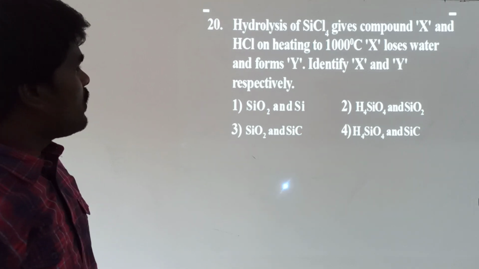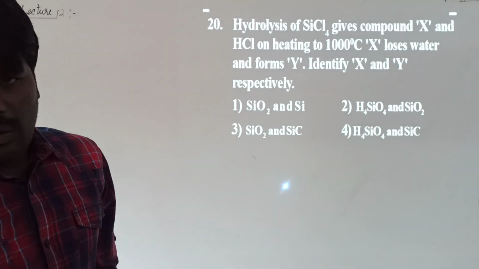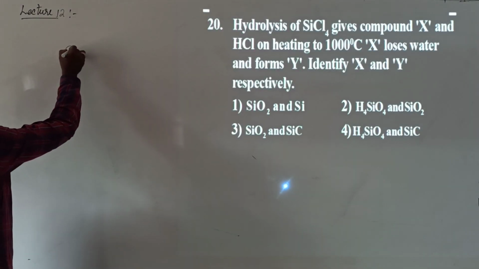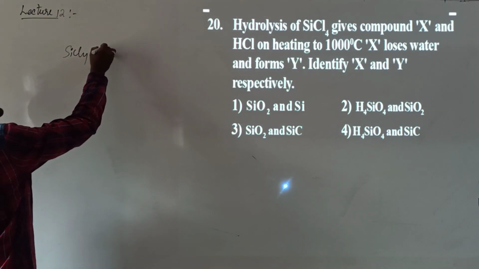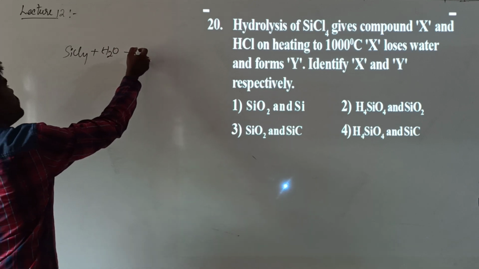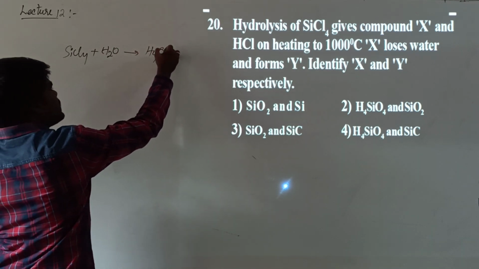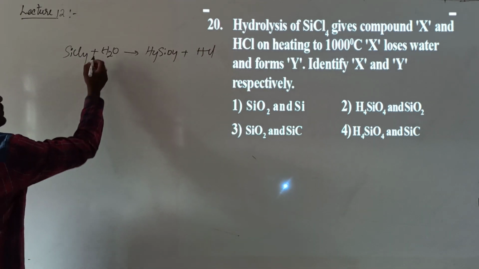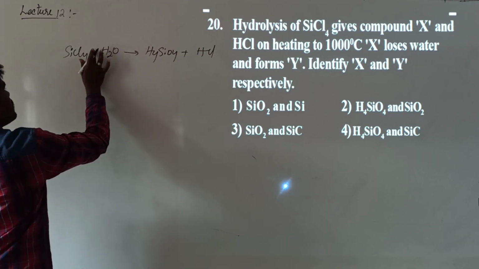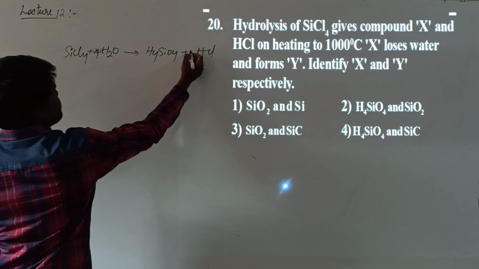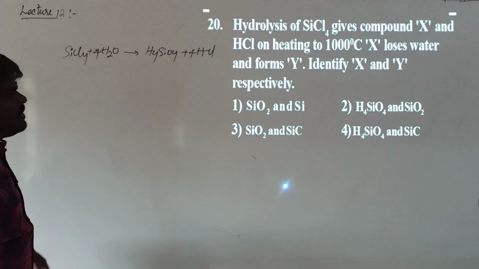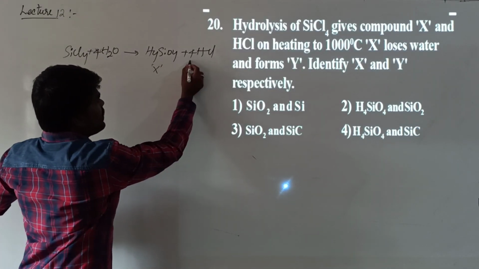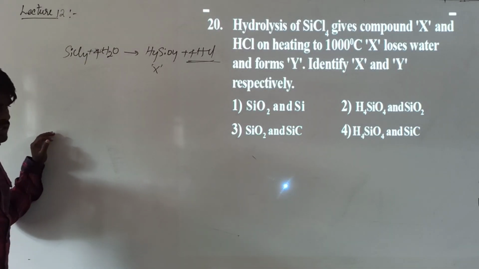He said that hydrolysis of silicon tetrachloride. What is meant by hydrolysis? Whenever you treat silicon tetrachloride with water, it forms silicic acid plus HCl. So take 4 moles of water to balance this equation, and you will get 4 moles of HCl. So here he said that this is X, and in the equation he said HCl is already given.